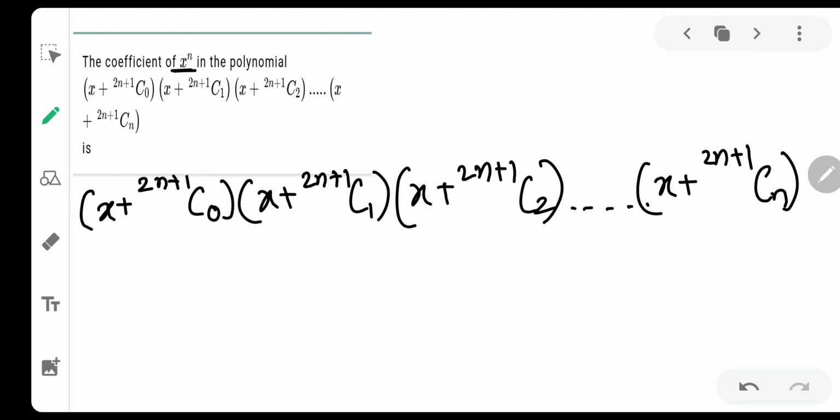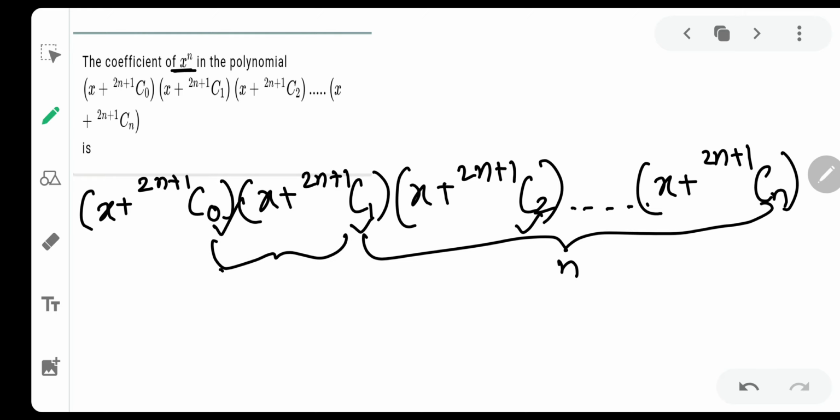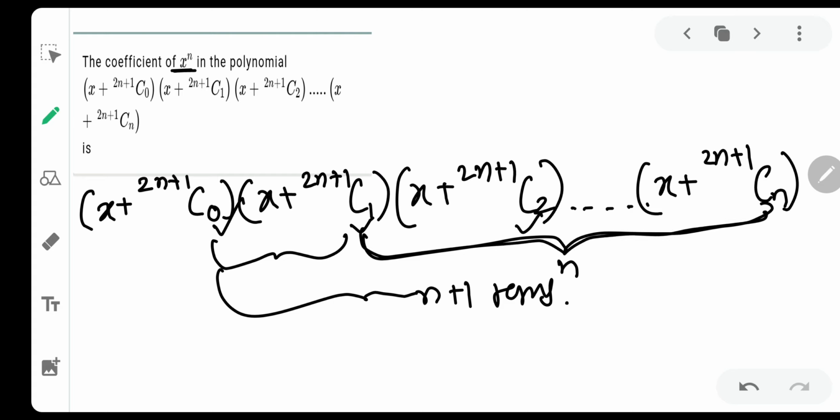Very nice question. Now just imagine, in the 2n+1 series, how many terms are there? It starts from 1, 2, 3, 4 and so on. So there are n terms and the 0 term is one extra term. So there will be total how many terms? n plus 1 terms. Understand it very carefully because students make mistakes here. It starts from 1 to n, so there will be n terms and there is one 0 term extra. So there will be n plus 1 terms.